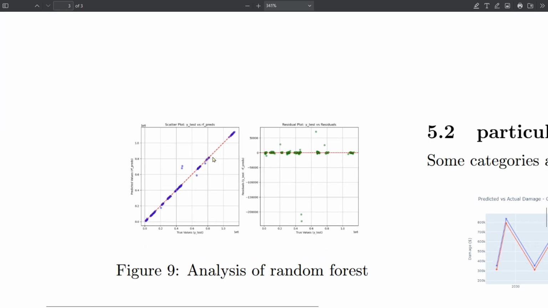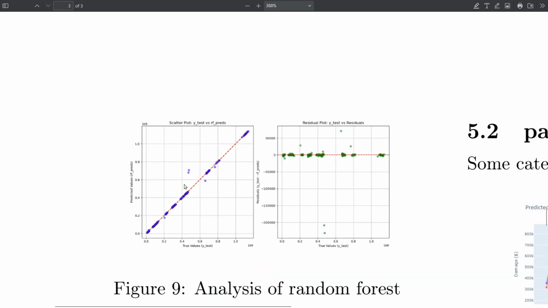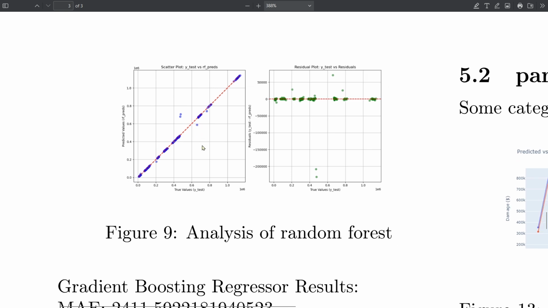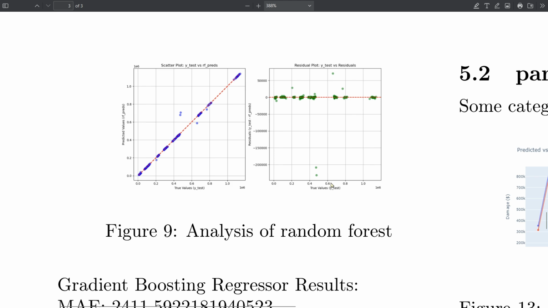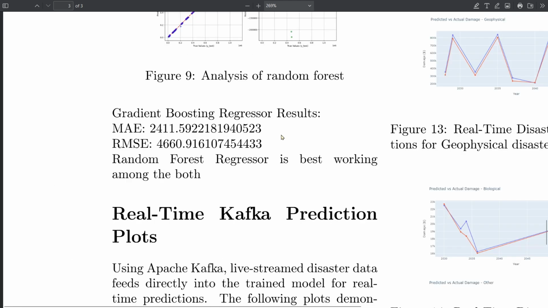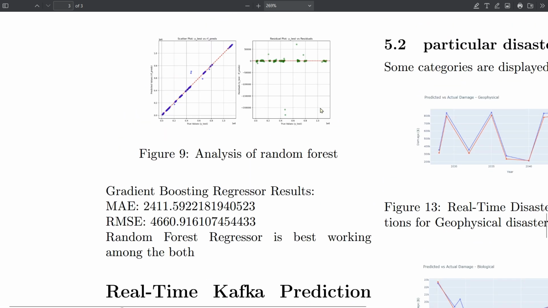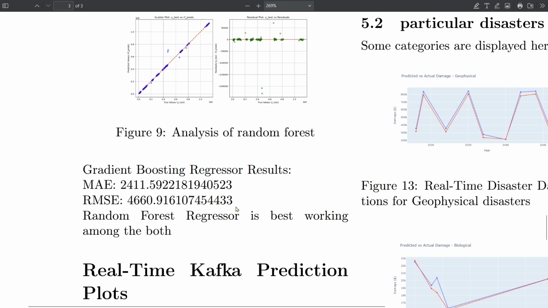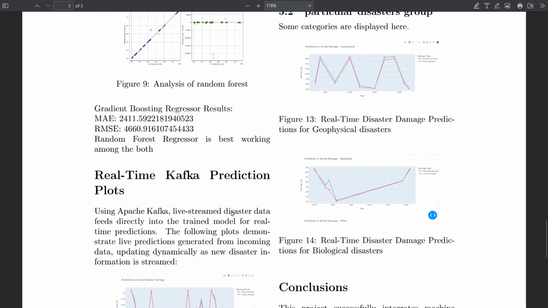Here I have represented the plots for the analysis of the random forest, like the true values and the predicted values which I have got from the model after the training as well, and the residual plot of the true values and the residual values. By using the two models, we have found that the random forest is working best because it has fewer errors.